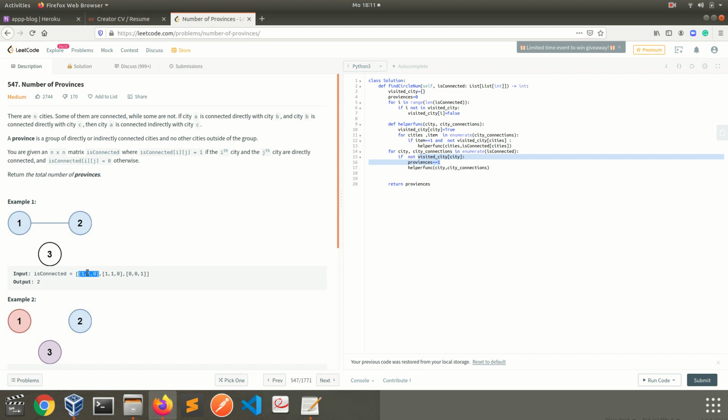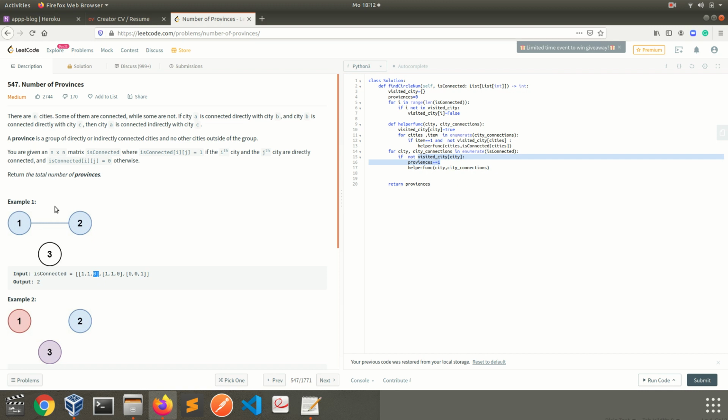This is number one, its connection. City number one has a connection with itself and a connection with city number two, and doesn't have any connection with city number 3. It's the same for the other cities also. The most important key points here are to understand the indirect and direct connections and the provinces.